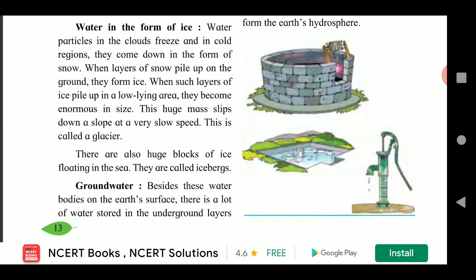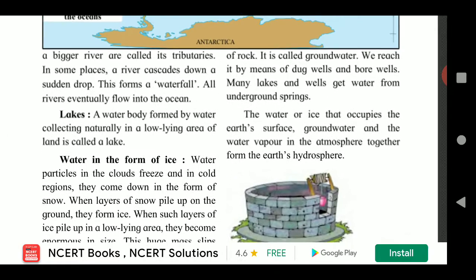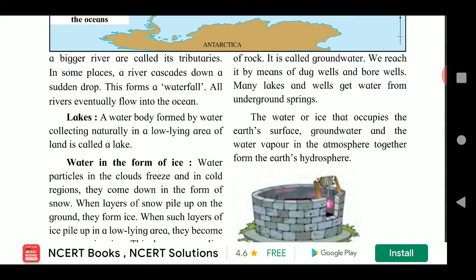Ground water. Besides these water bodies on the earth's surface, there is a lot of water stored in the underground layers of rock. It is called groundwater. We reach it by means of dug wells and bore wells.